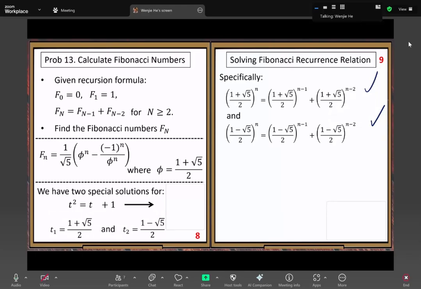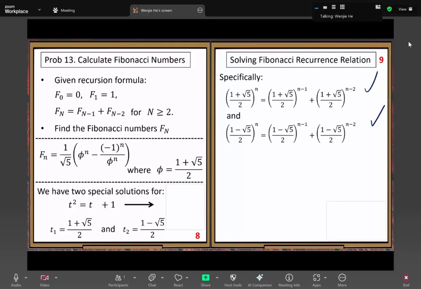Then the question. At this point, we find two different solutions, but they are non-integer solutions, right? Our Fibonacci numbers are integer solutions. So still far away. The gap is still pretty big. So we need to bridge that gap, right? Non-integer solution and integer solution, that gap, we need to bridge it. The question, how to bridge that gap?